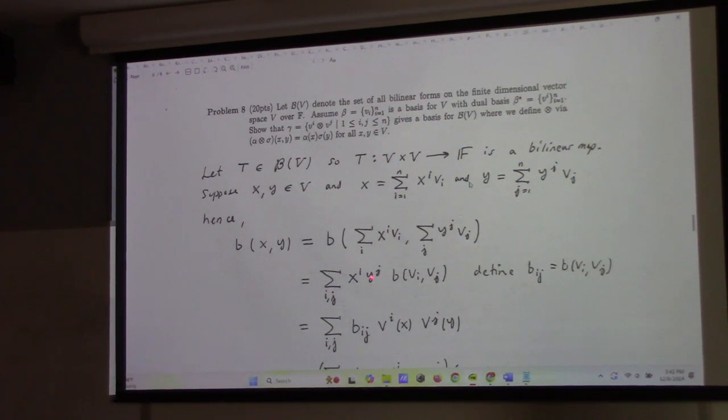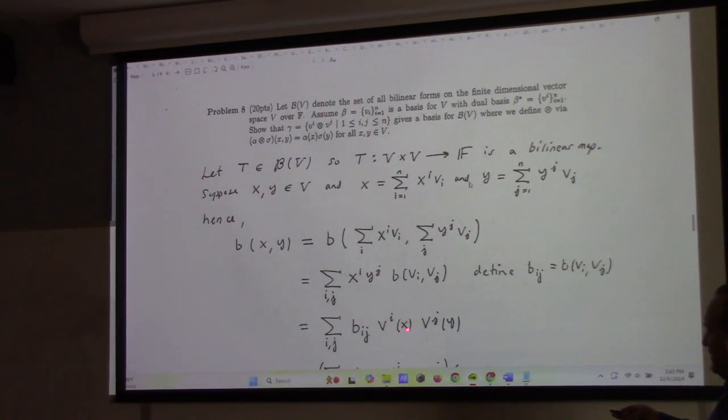This right here can be rewritten as, so one of the things I've tried to say a little bit in this course, but maybe I haven't emphasized quite enough yet: if you lack a mental image for what the dual basis is, think of them as the component functions of the coordinate map. That's what they are. So this is the ith component of x with respect to the basis beta. This is the ith coordinate function. It's picking off the ith coordinate. Likewise for that.